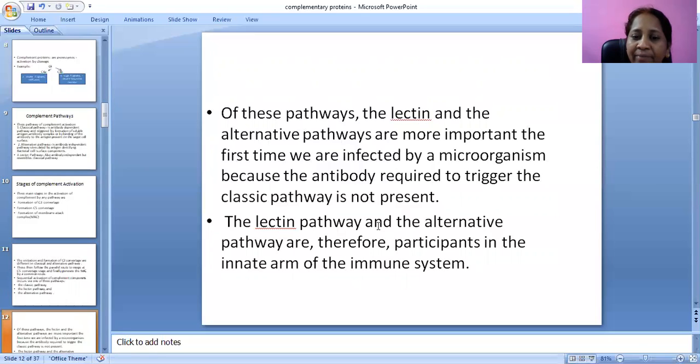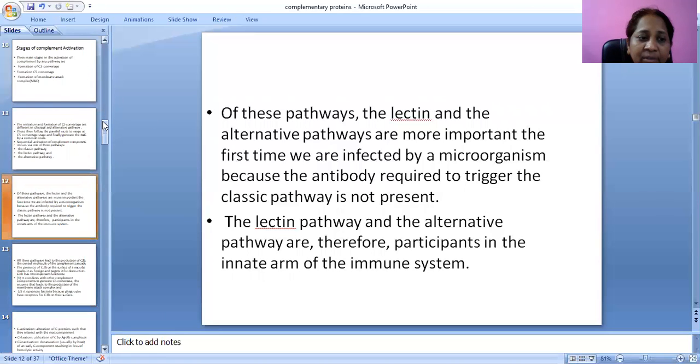The lectin pathway and the alternative pathway are therefore participants in the innate arm of the immune system. These two play a vital role in innate immunity.